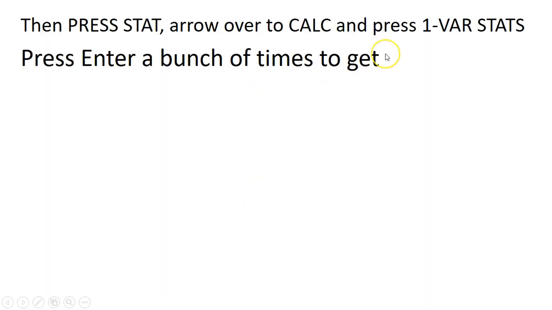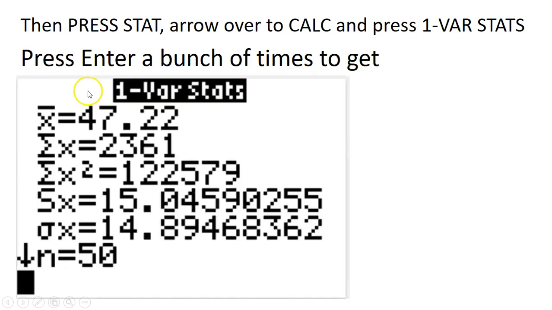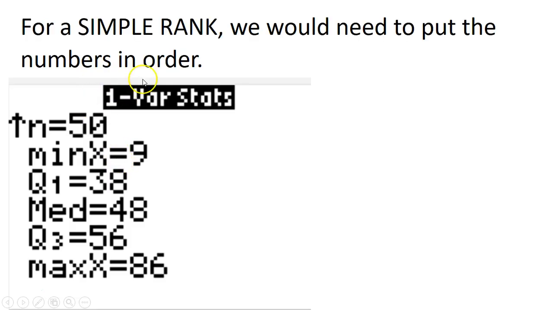Then press Stat, arrow over to one variable stats. All right, and here's what we get. I got my mean, I got all this stuff taken care of, right? It's all good. But for a simple rank, we would need to put the numbers in order to make this work. So I got the middle. I know what the middle value is. The calculator technically put them all in the middle for me, so I know what the high is, I know what the low is, I know the middle.